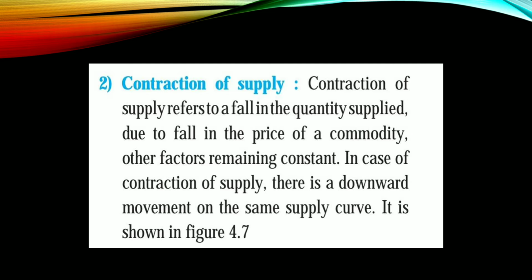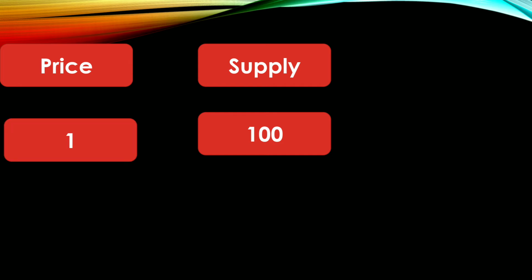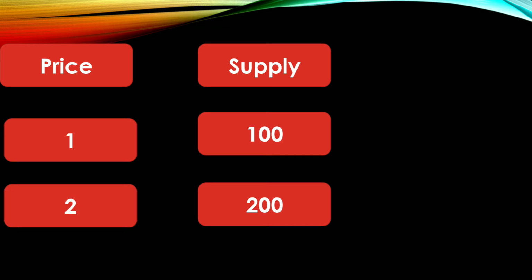Other factors remain constant. So here, how can you show the expansion and contraction of supply with the help of a graph? See, price and supply. Supply is 100 when price is rupees 1, then it increases to 200 because of the increase in price to rupees 2. Okay, price was 1, supply was 100, price increases to 2, supply is 200. Clear? So this is a direct relation, due to price supply changes.